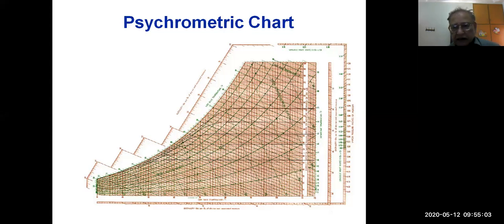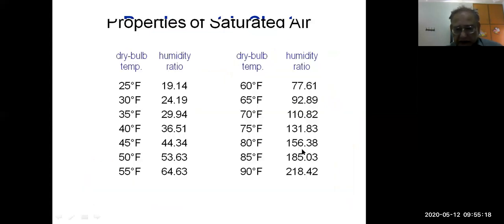People are still in the habit of using this old system because data is available to older people in the old system. That's why they prefer the British system. So by seeing this presentation, you will understand the FPS system also.